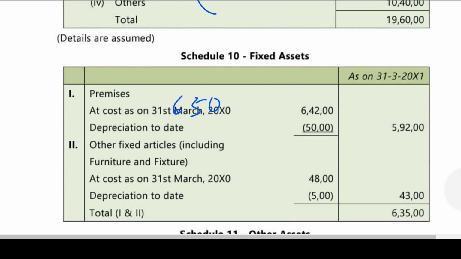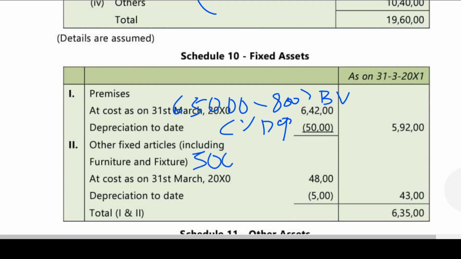650, minus opening provision. Then you are getting book value. This is book value. Book value minus current year depreciation given in the problem. Same is the case of other fixed assets including furniture and fixtures. I think we also got furniture. Furniture, what is that? 5000. And provision for furniture has been given as 200 there. So we are getting book value.